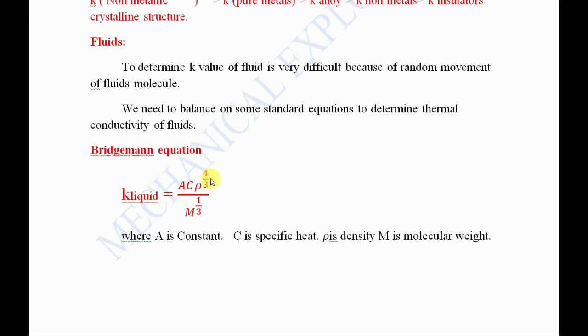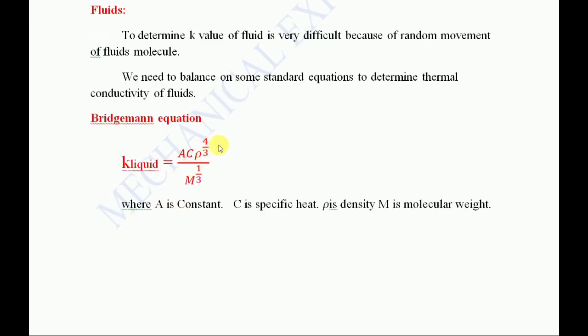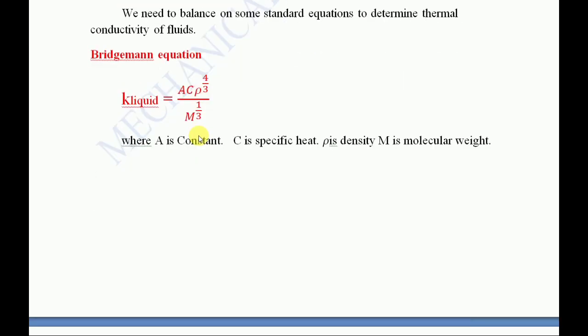See what Bridgman has said: the thermal conductivity of a liquid increases when density decreases. This is the thing that Bridgman said. You can take this equation, K liquid equals A C rho to the power 4/3 times m to the power 1/3. This is an experimental result which we have got. A is a constant, C is specific heat, rho is density, m is molecular weight. I'm moving fast because all these things are 1 marks.